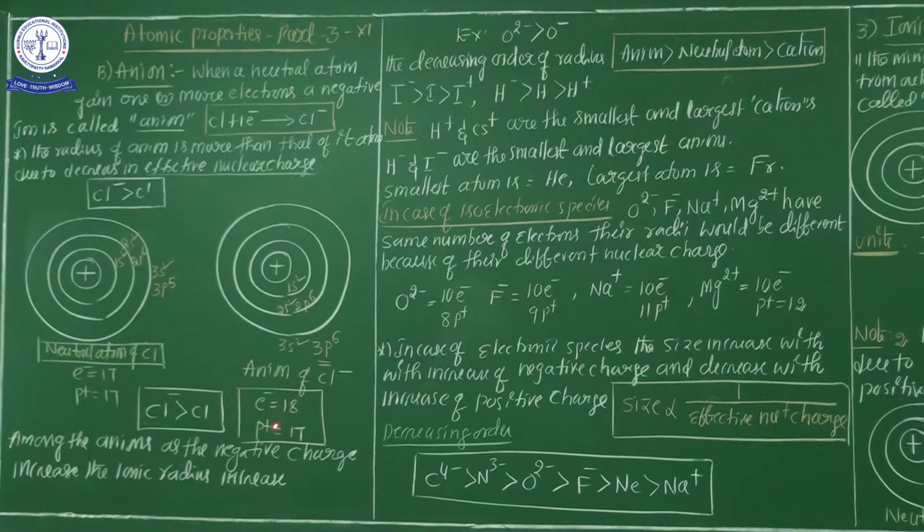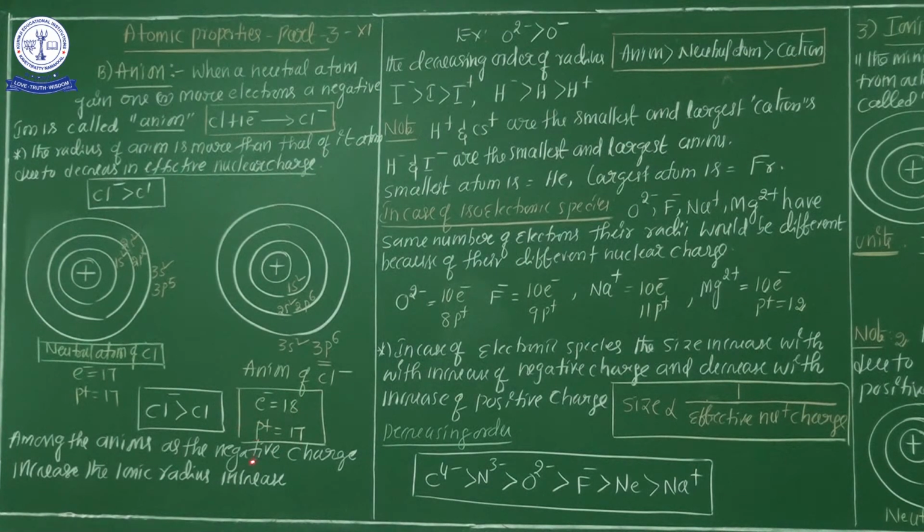So with one extra electron, the nuclear effective force, which is nothing but the proton force, is very low on the valence electron. If it is very low on the valence electron, the size does not reduce, because the proton numbers are very low compared to the electron number. That's why, my dear students, out of anion, neutral atom or cation, the anion always has a huge ionic radius compared to the cation, because in the cation the proton numbers are maximum.